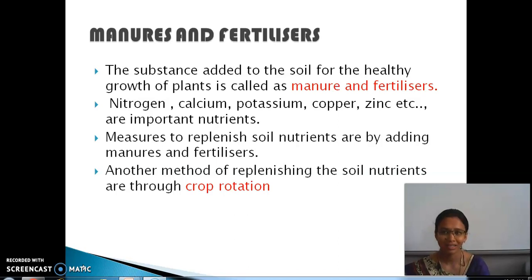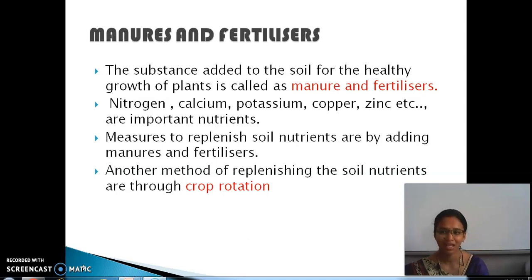So in the last session, we first saw the steps involved in the agricultural practices for the production of crops. The first step is soil preparation, and we saw the implements or tools used for it. Then we saw sowing, the funnel shaped equipment, and the modern seed drill.